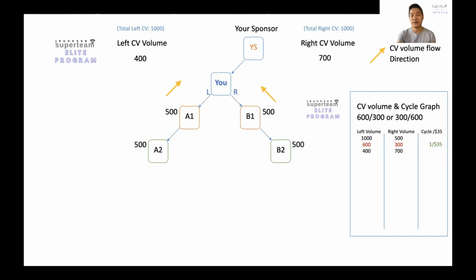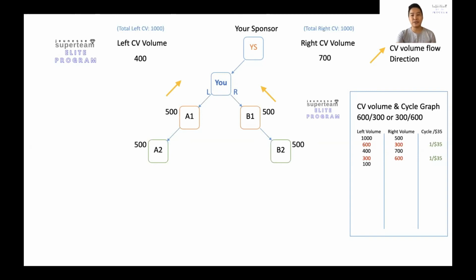Okay, so now if you look at the graph on the right-hand side, you'll be able to see that now you can have another cycle. Why? Because now the right-hand side is 700 points already. So using the equation, you'll be able to get another cycle, because the right-hand side can deduct 600 points. This will all be automatically done by the computer for you. This is done by the Jeunesse system that we have here. It's a very powerful system. So you get $35 US from that.